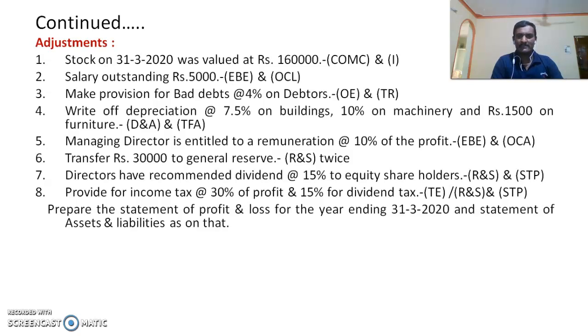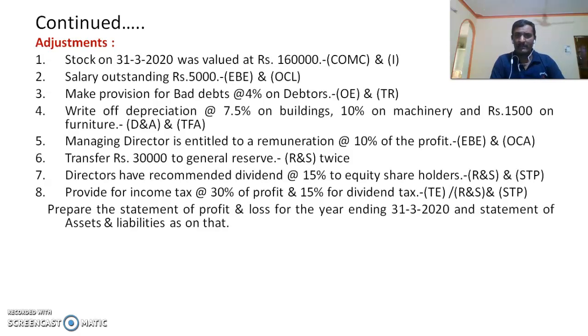Then managing director's remuneration, there is an adjustment. First it is to be taken under employees benefit expenses and is also to be considered in case of other current assets. Then there is a transfer of rupees 30,000 to general reserve. It is adjusted in the reserve and surplus note twice. Once it is to be added to the general reserve, and again it is to be appropriated in surplus of the current year and the last year.